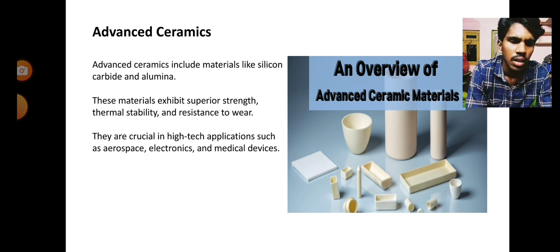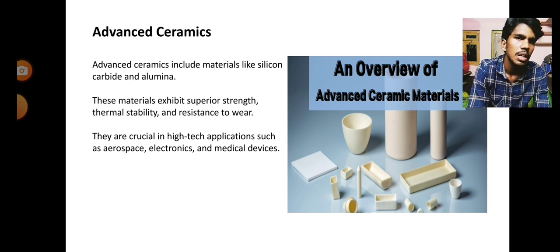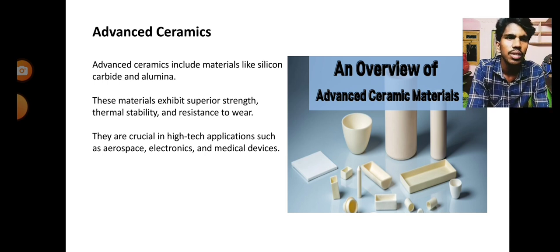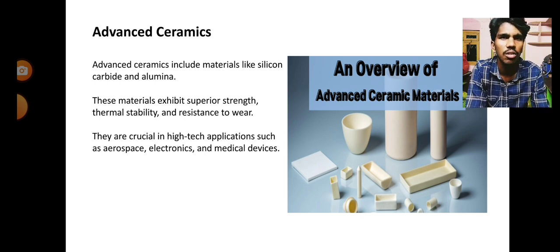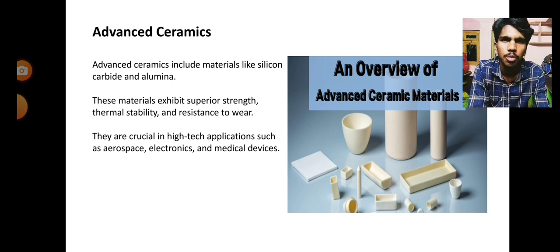As I said before, what is the difference between traditional ceramics and advanced ceramics? Traditional ceramics are used for some types of work, while advanced ceramics are the next level. These are made by adding silicon carbonate and alumina.